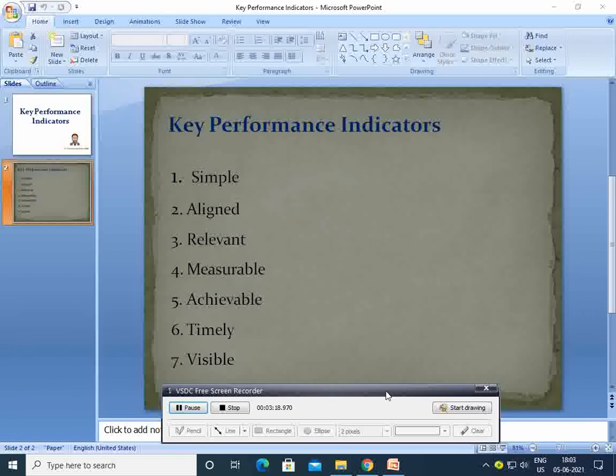Profit is measurable in terms of the dollar value or the money value which it gets. So the key performance indicators have to be measurable. They have to be achievable. For example, a hospital is earning like 10 to 15 lakh rupees per month.